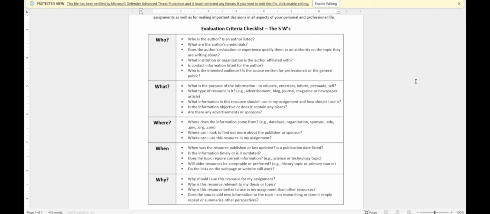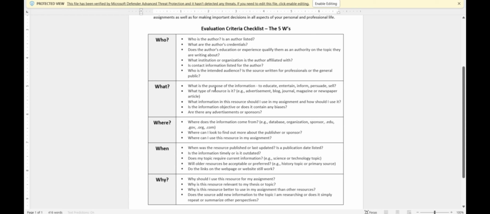You need to read them to understand the meaning of each W, because we need to use them to fill out our assignment. So who means who is the author. Once you find the information on the internet, who's the author? Who's the person who published it on the internet? It could be one author or a list of authors.